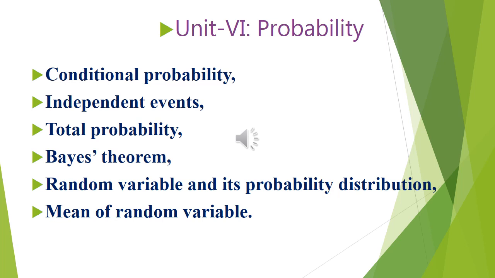Then comes the last one, random variable and probability distribution. The main part is probability distribution. It is a table which contains 2 rows. First row the random variable and second row its corresponding probabilities. By using this only you find the mean or expectation given by the formula sigma pi xi. This mean or expectation is denoted by E of x or mu. These are the different symbols we use. So if you touch up all these, definitely you will be able to score minimum marks.